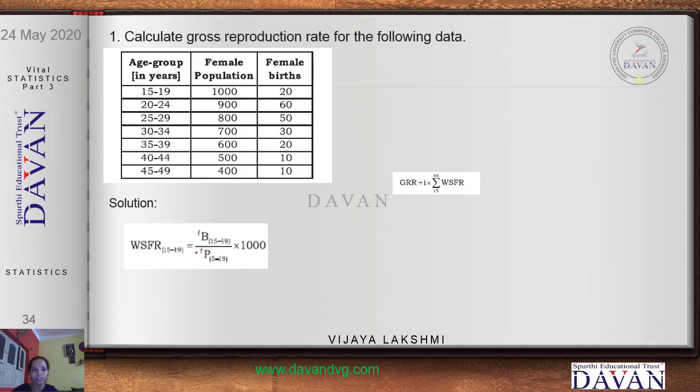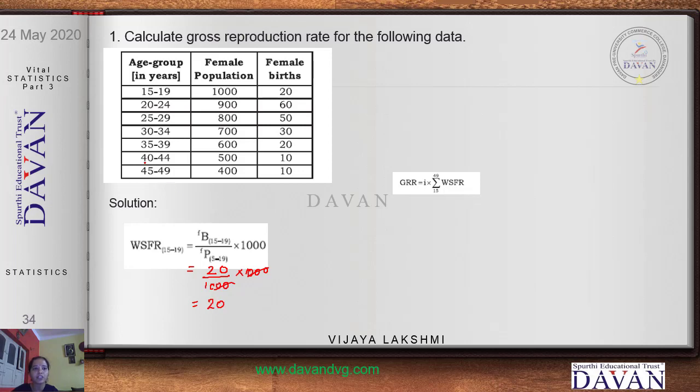So for the age group 15 to 19, total female birth is 20 divided by 1000 into 1000. You can cancel these, and the remaining value 20 is the answer.